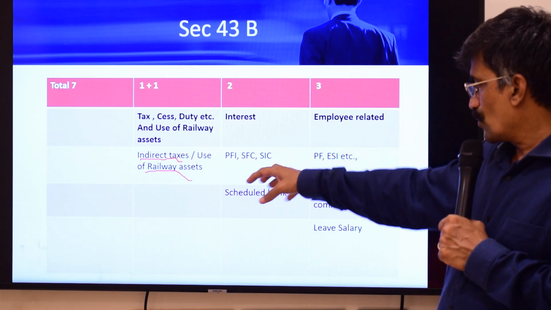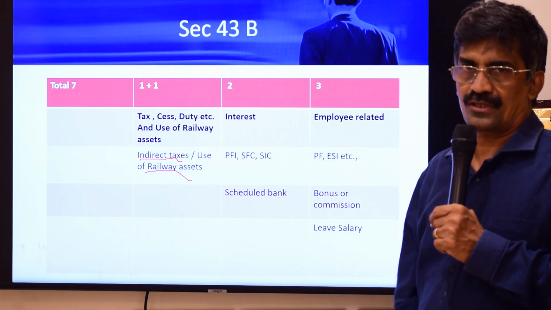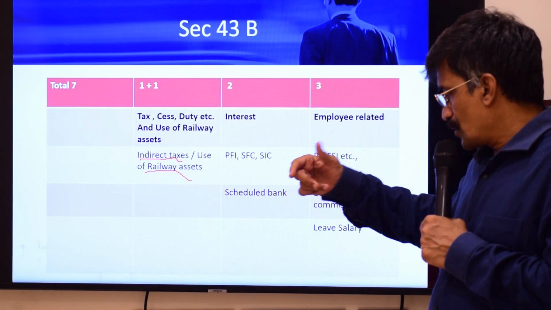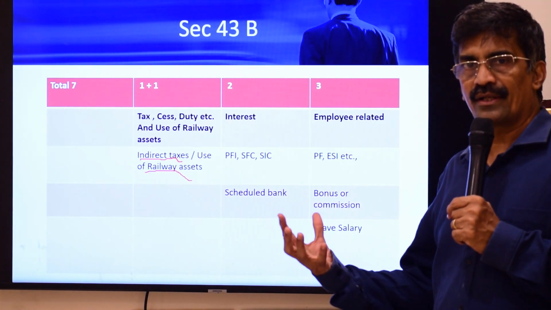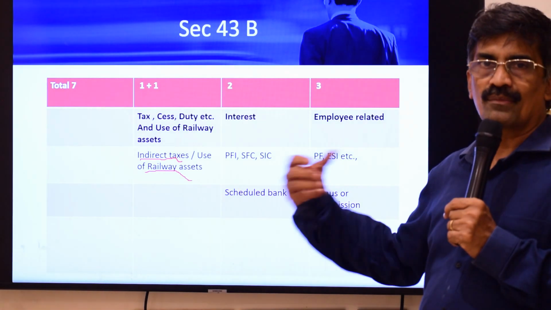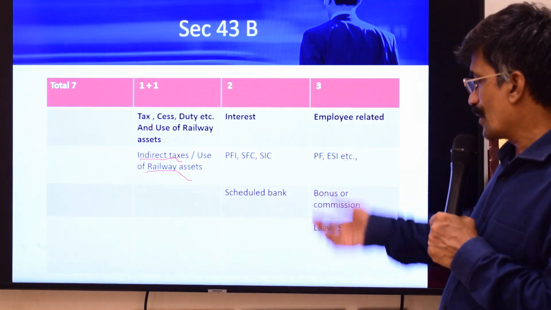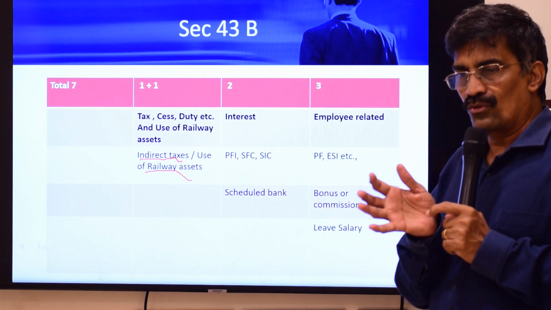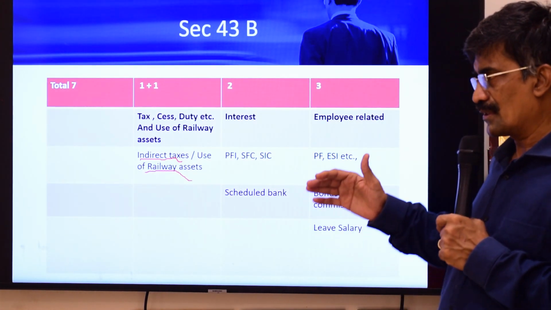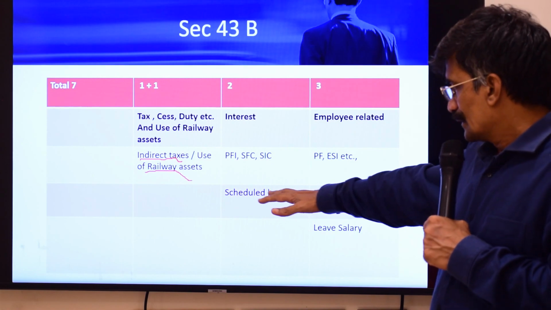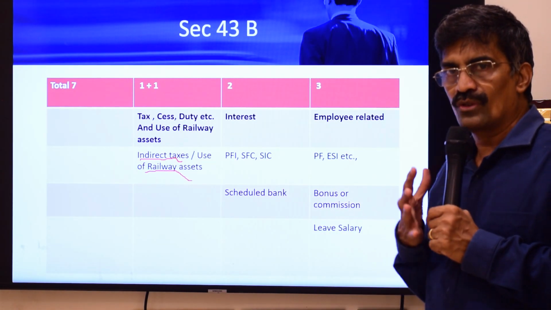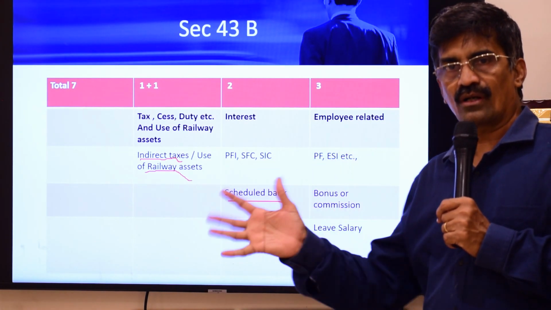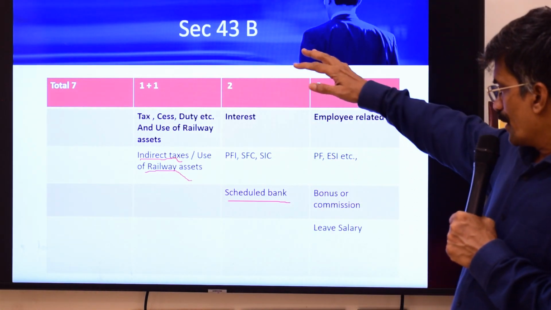Interest on capital borrowed from public financial institutions like your IDBI and so on, state financial corporations, state industrial corporations like Tamil Nadu Industrial Investment Corporation, so it's called TIIC. For those interests, if you make the payment up to the due date for filing tax returns, you can claim. Otherwise, you can claim only when you make the payment. Then any interest on a loan from a scheduled bank, again you have to make the payment either before the end of the previous year or before the 139(1) due date. So two interest payments are covered.